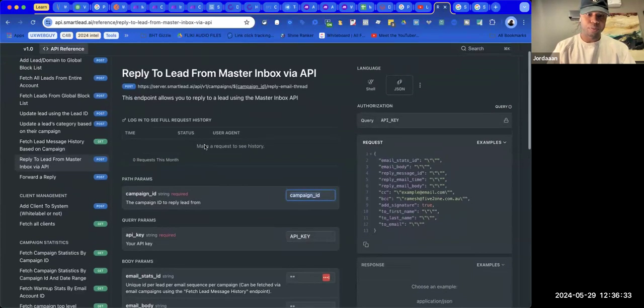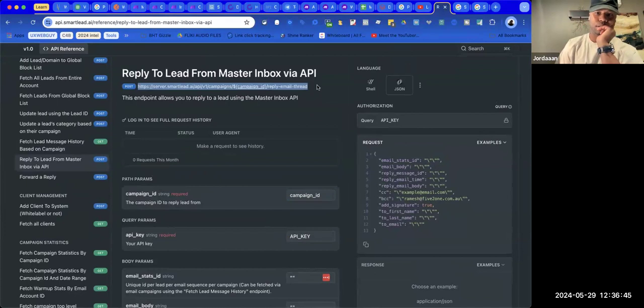One thing that I noticed that was kind of interesting is inside of here, we got path params, which I don't really know what that means, other than I'm thinking it means actually in the URL itself. Yes. So they want the campaign ID obviously there. Now they're saying that the query params is where the API key could live. Yes.